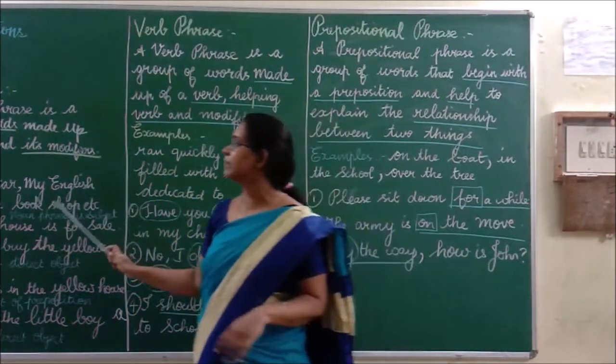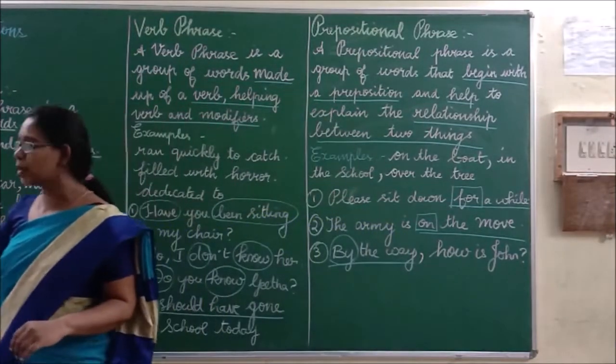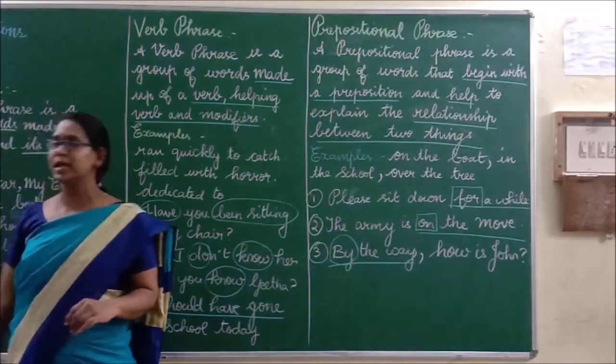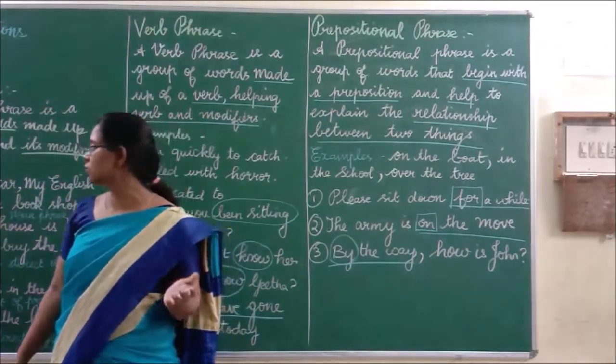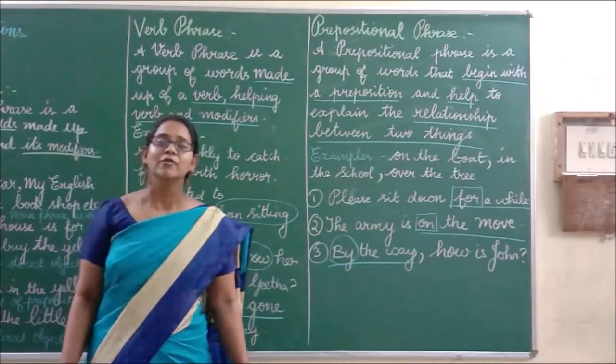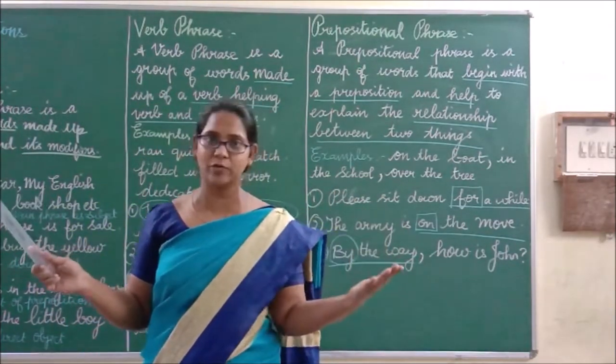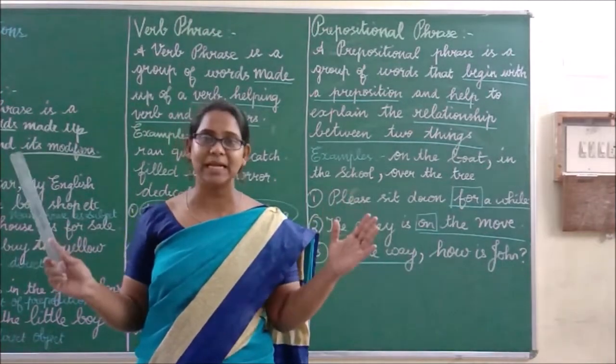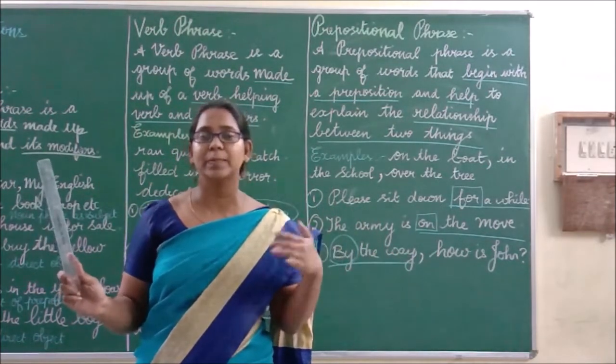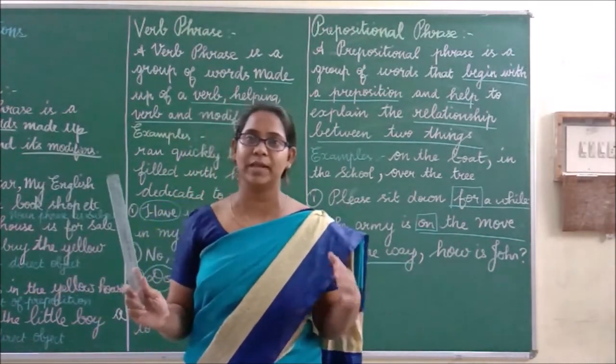Okay, what is meant by phrase? Phrase is nothing but a group of words that forms a meaningful unit and it is not a complete sentence. I repeat once again, listen carefully.